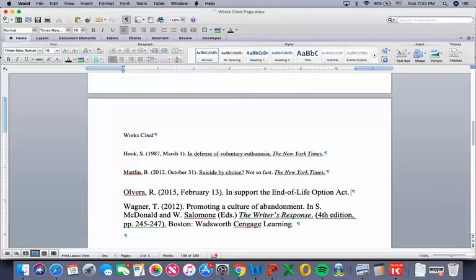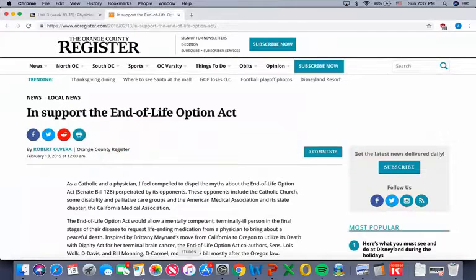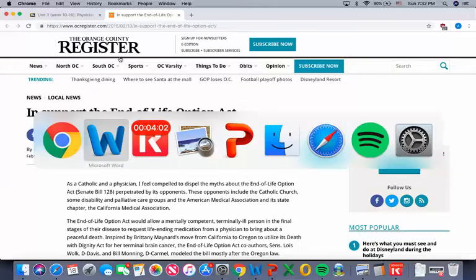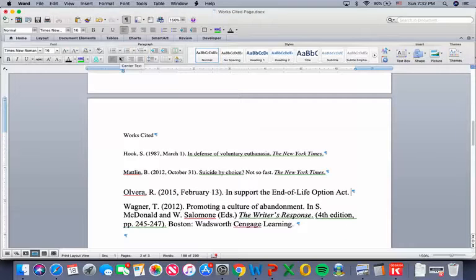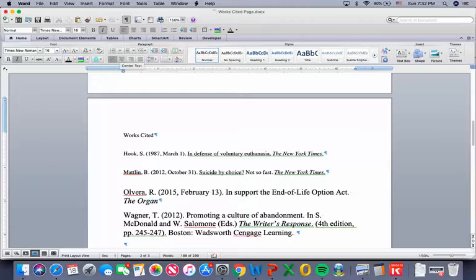Next, we're going to put the publication in which it appears. So if we look at the website where it comes from, we can see that it comes from the Orange County Register. So let's go back to the Word document. We're going to make it into italics, and then we type out the Orange County Register. And again, it's all capital letters because it's the title of a publication.